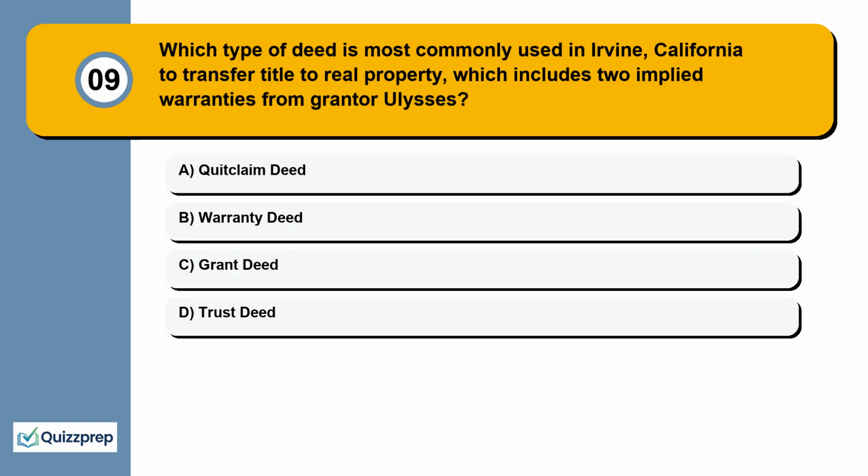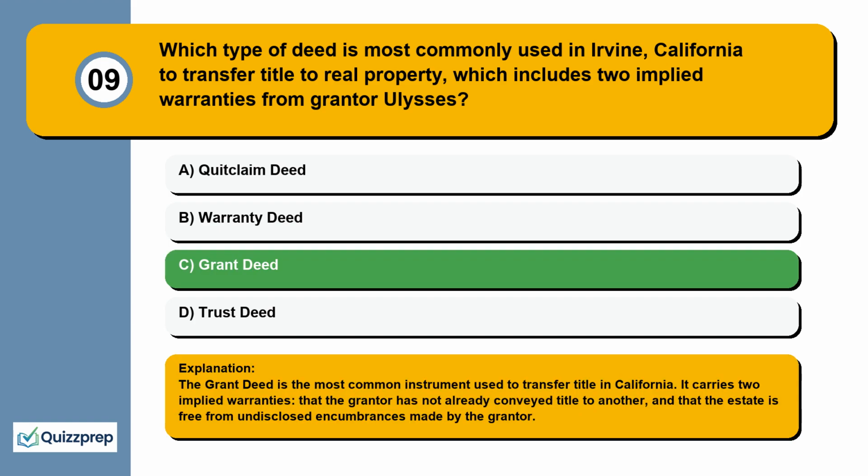Question 9. Which type of deed is most commonly used in Irvine, California to transfer title to real property, which includes 2 implied warranties from grantor Ulysses? Quitclaim deed, warranty deed, grant deed, trust deed.